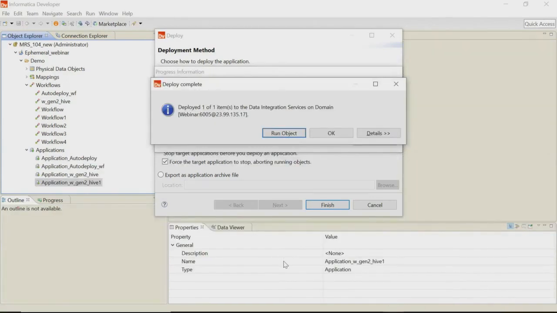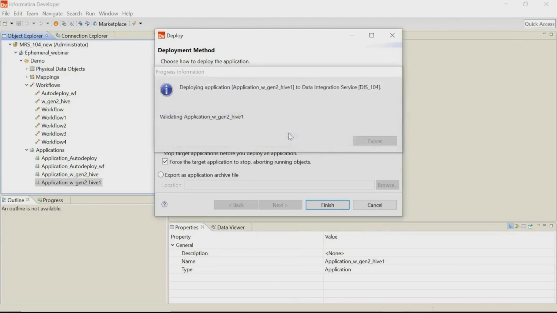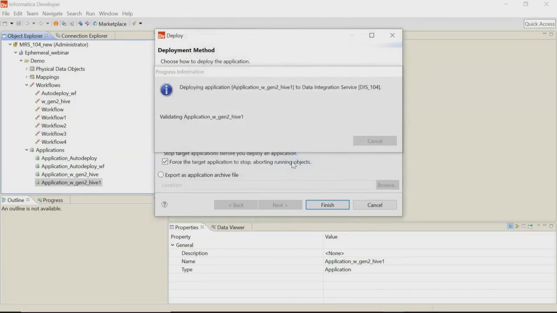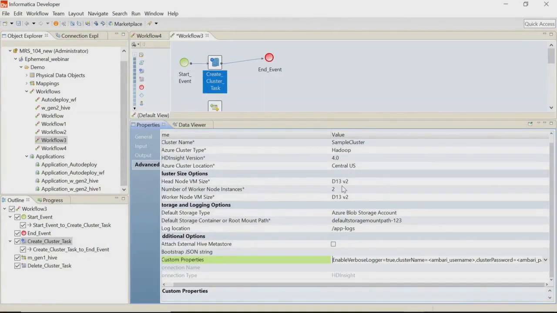When the application is deployed, you need to click on the run object to run the workflow. You can monitor the progress of the workflow in the Informatica Admin Console Monitor tab. But before that, let us understand different properties of Create Cluster Task. So these are a few properties of a Create Cluster Task. The first one is the name of the cluster. The cluster name should be alphanumeric. You cannot have any special characters. If you use any special characters, then the cluster task will fail.